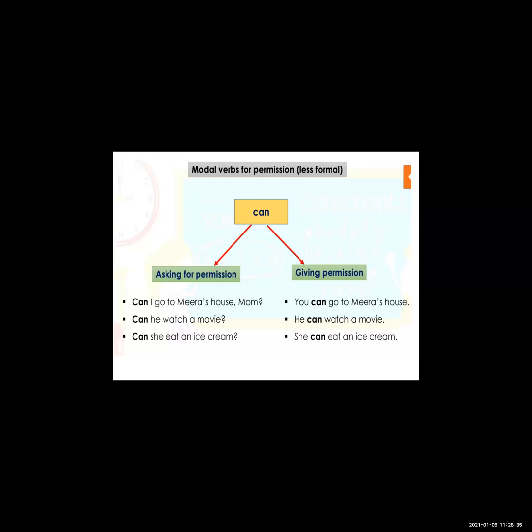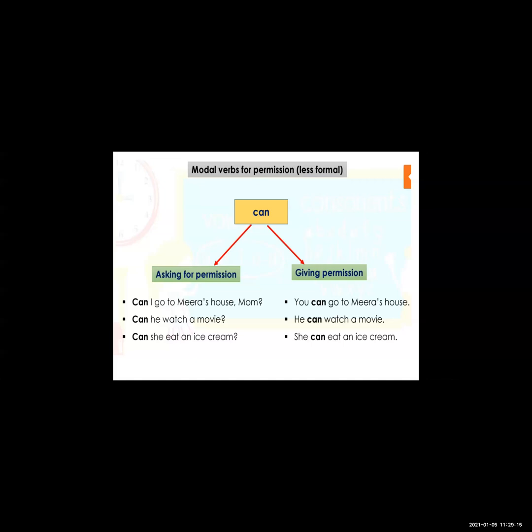So when you have to take permission from your parents, grandparents, uncle, aunt, or from your friend's parents also, at that time you can use can. So we use can for informal permission. You can use can for asking the permission and for giving the permission. See here, there are some examples so you can understand.